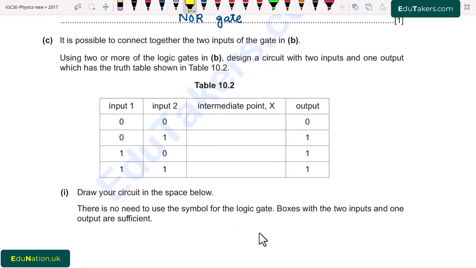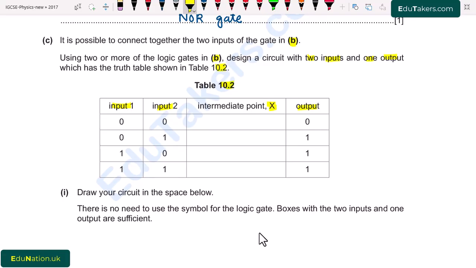Part C. It is possible to connect together the two inputs of the gate in part B. Using two or more of the logic gates in part B, design a circuit with two inputs and one output which has the truth table shown in table 10.2. So here we can see that there is a table 10.2. There are two inputs, input 1 and input 2. There is also intermediate point X and output. There is only one output but two inputs.